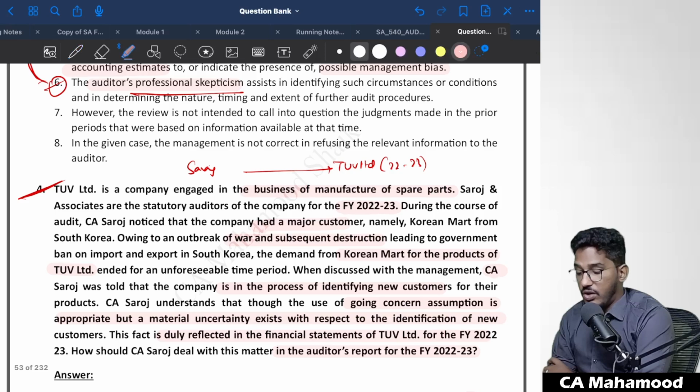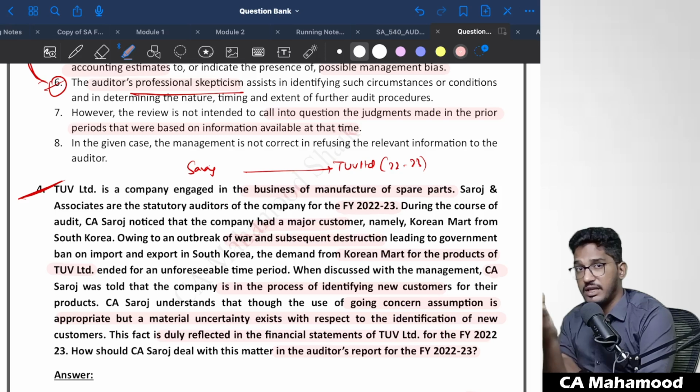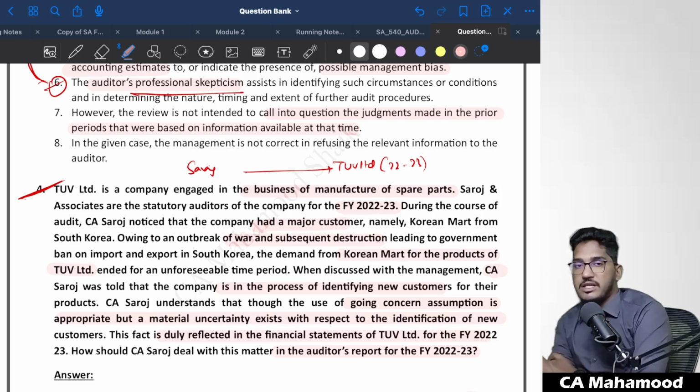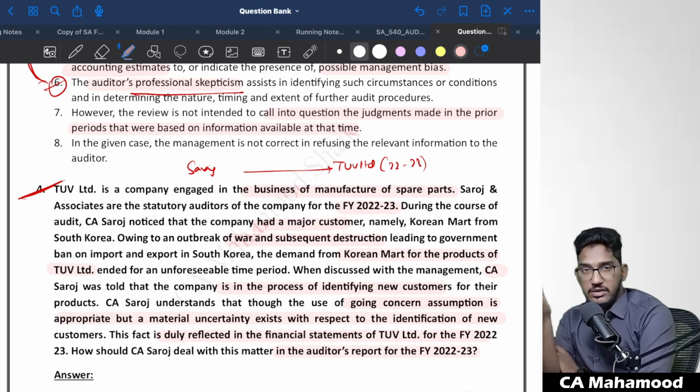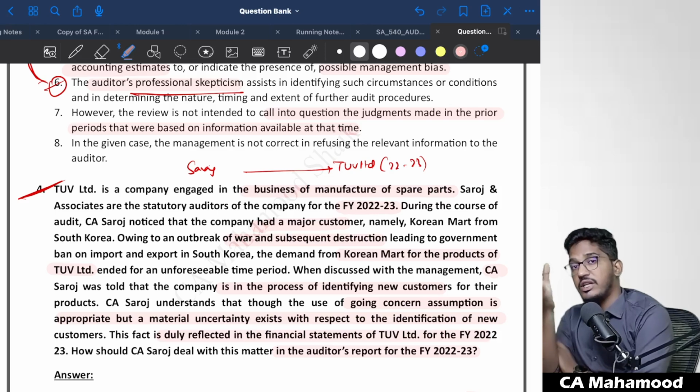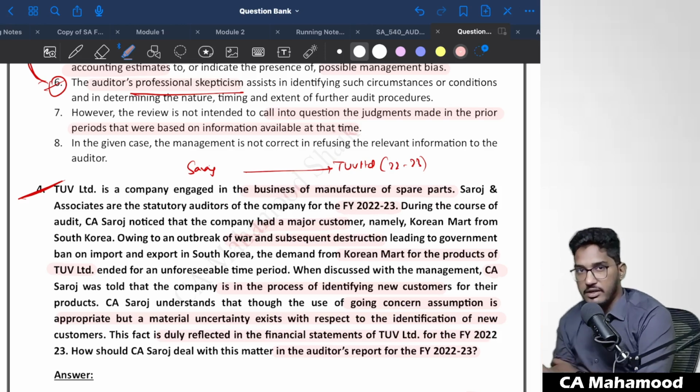However, the review is not intended to call into question the judgments made in the prior period that were based on information available at the time. When I am checking last year's accounting estimates, my objective is not to find out whether they are correct or not, because they were calculated depending on the information available at that point of time. I am checking whether there is any additional information available to change my accounting estimate in the current year, or whether they followed any wrong method which requires changes in the current year.